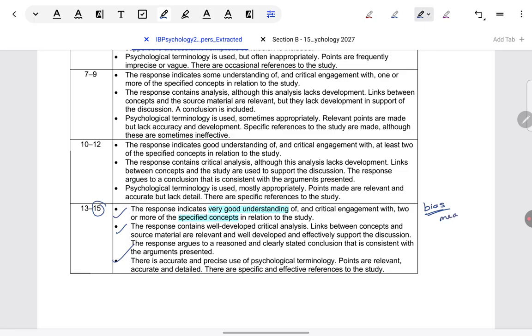Same for measurement. Did you feel very good understanding was there? Yes, because how manipulation check issues and narrow defining of dependent variable were there, they were applied. See, you're able to apply to a situation only if you understand it well. If you've not understood, then out of rote learning, you just keep writing generally, what is bias and measurement? That was not the case in this model answer. It was highly contextualized and applied. That is evidence that there's very good understanding. So even they say in relation to the study. So does it qualify for this high mark band?